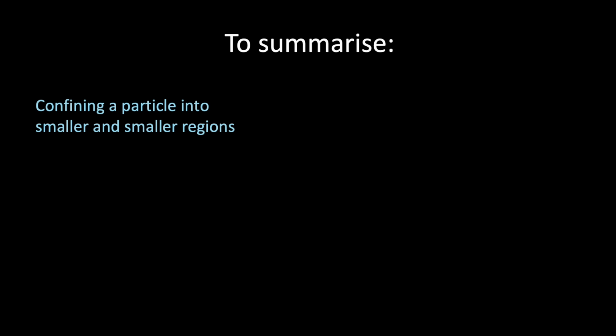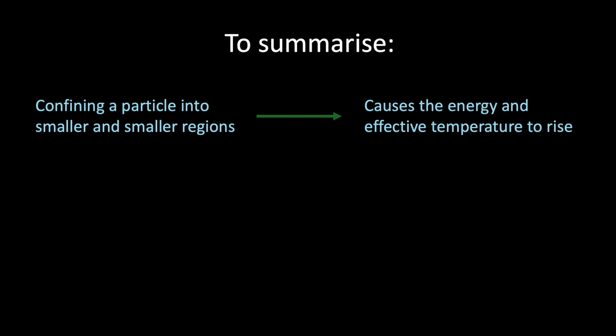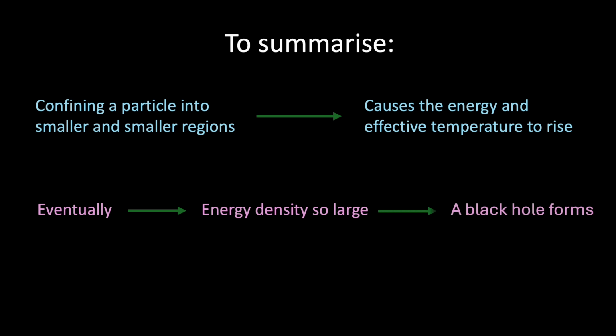So, to summarise, we've seen that confining a particle into smaller and smaller regions causes the energy and hence the effective temperature to rise. But there's a limit. Eventually, the energy density becomes so great that the region collapses under its own gravity to form a black hole. And this happens when the confinement scale reaches the Planck length, and the temperature associated with that final limit, just before collapse, is the Planck temperature.